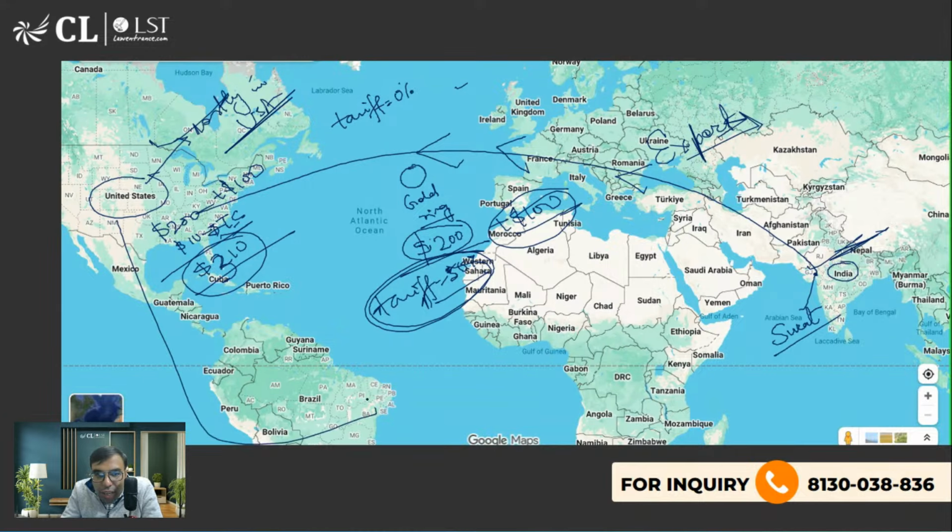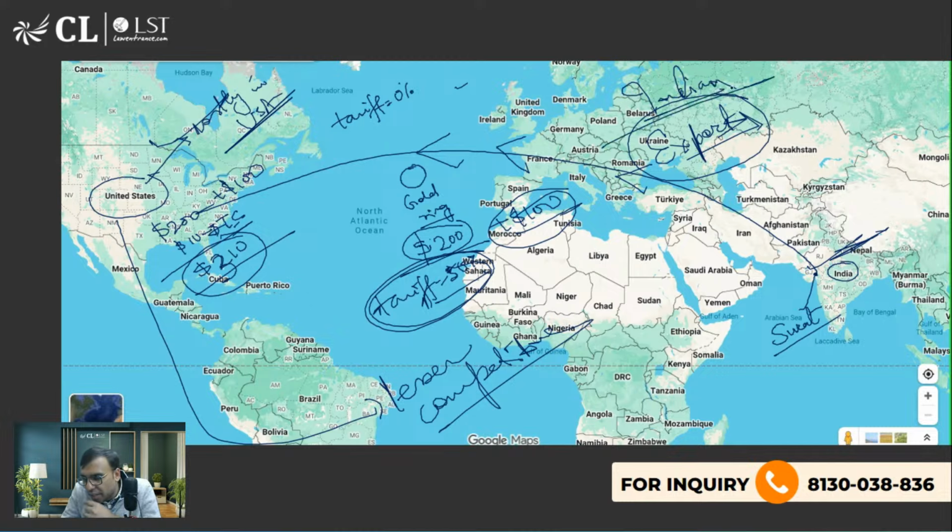And when it becomes costly, it becomes less competitive, which means less chance of being sold. That is what you should know. I hope it is clear. You got the reason why tariffs are harmful. If India is exporting products to America and America has decided to put tariffs, it is harmful for Indian exports. Is it clear? Yes or no? If no, then please write no. I will explain it further again.